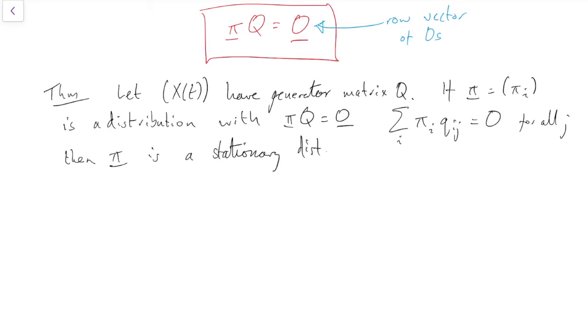So this is saying that if we solve pi Q equals 0, then we do indeed find a stationary distribution.